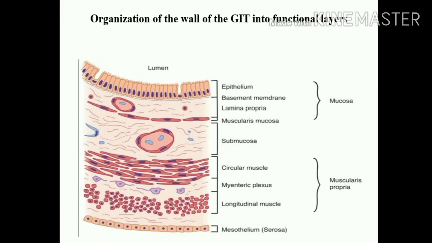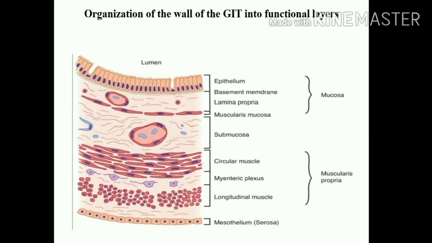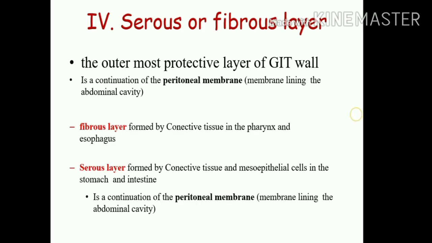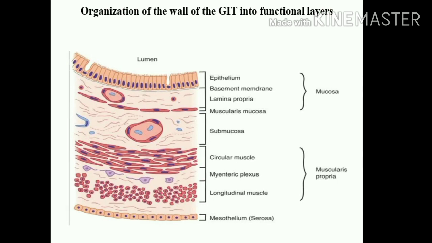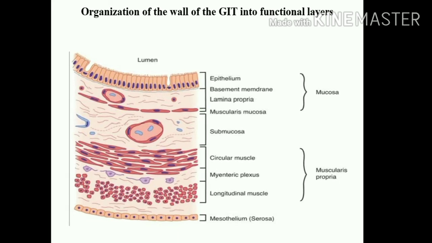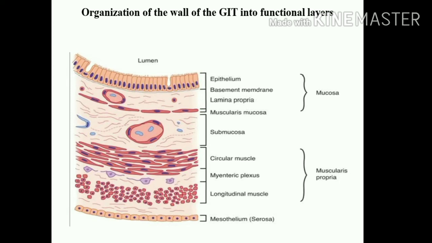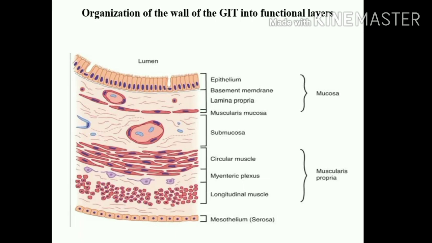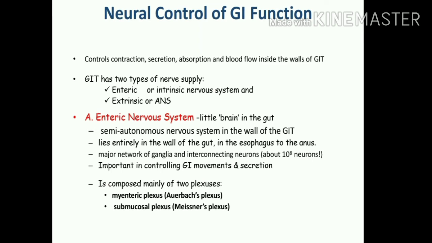As you can see in the picture, there is mucosa, which consists of the epithelium and the lamina propria, and there is the muscularis mucosa with a thin layer of muscle, and then there is submucosa, which has mostly WBCs present, and then there is muscularis propria, which is circular muscle and longitudinal muscle, and sometimes in front of the circular muscle there are oblique muscles, and at the end there is a serosa, which is the mesothelium, and the serosa is the outermost layer, and it comes in contact with the peritoneum.